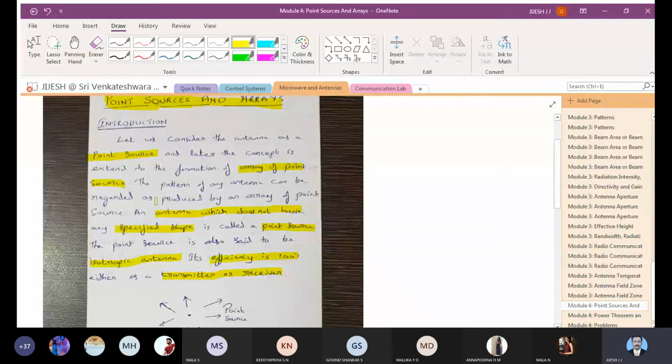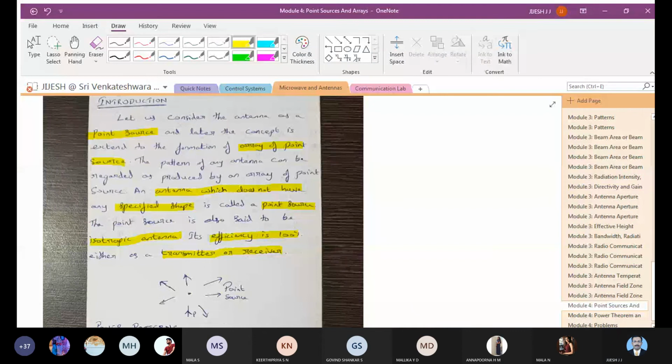Write down module 4: point sources and arrays. All these things will be there for your internals. Point sources and arrays. You can see that this is a point source and it is radiating in all directions. This is the power being fed into the point source, and it is radiating in all 360-degree directions.